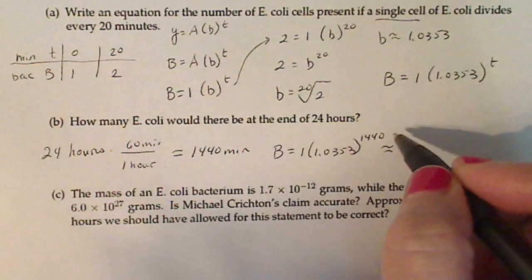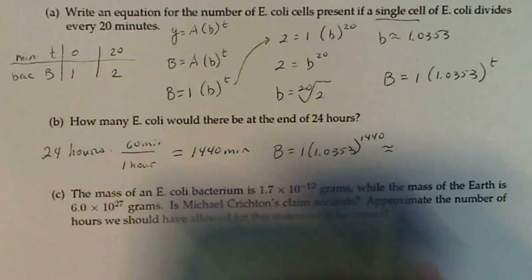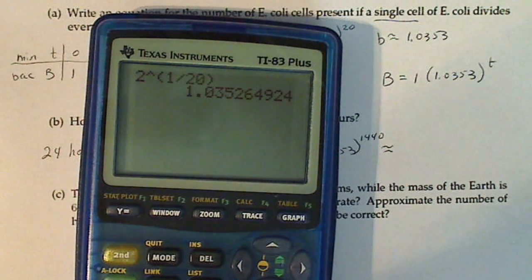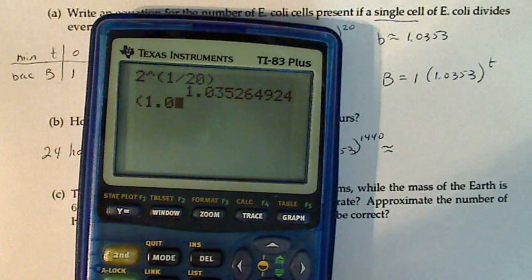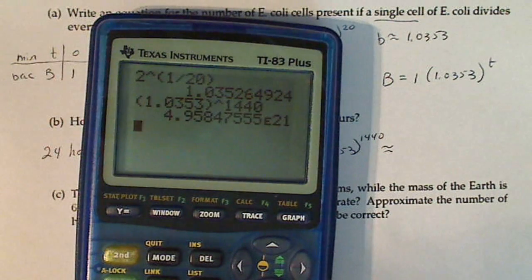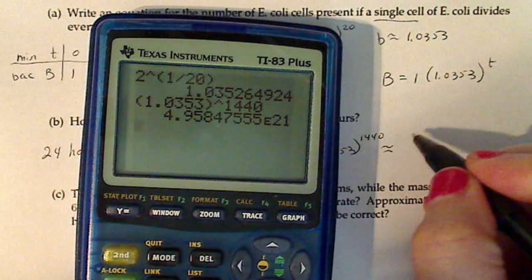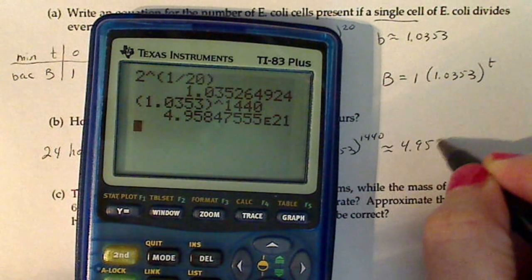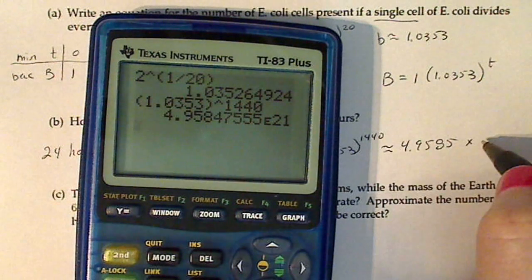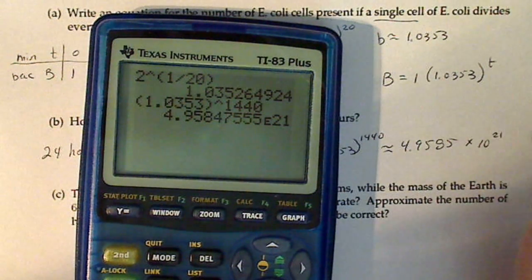And that means the number of bacteria that I end up with, 1.0353 raised to the 1440, is 4.9585 times 10 to the 21.